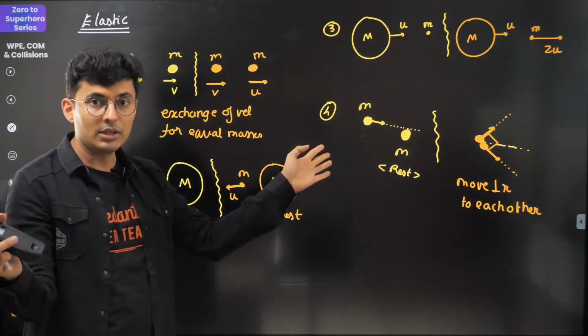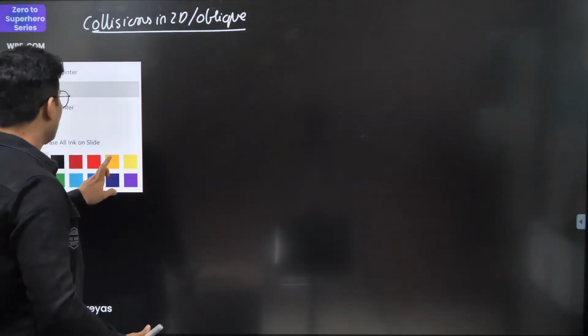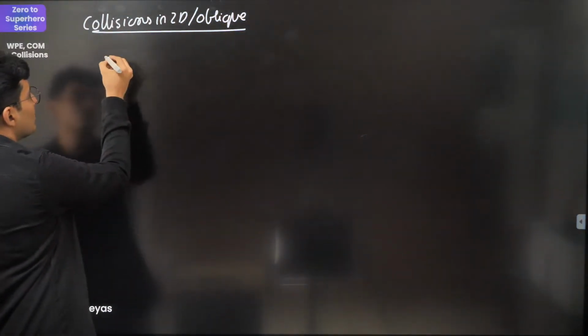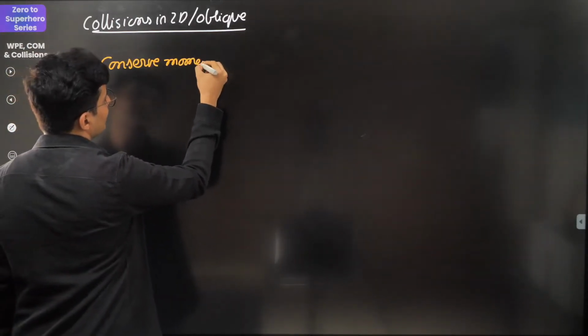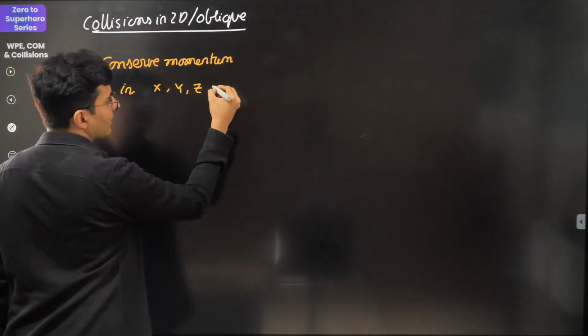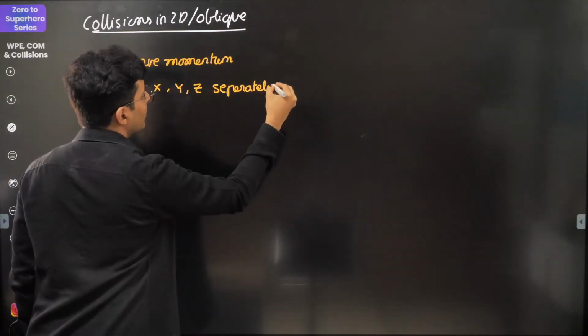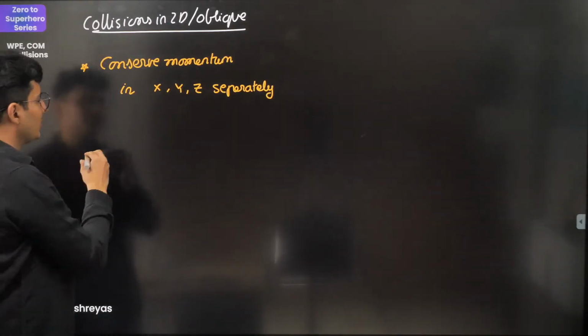You will see they are moving in 2 different directions or 3 different directions. So in those cases, remember, you just have to conserve momentum in x, y, z separately. That is what you need to do. Most of the times you need to do this.